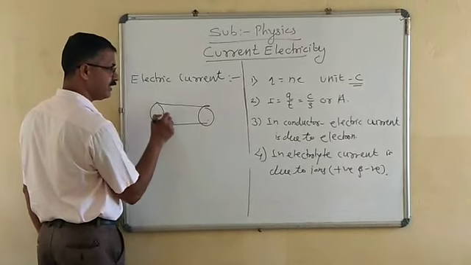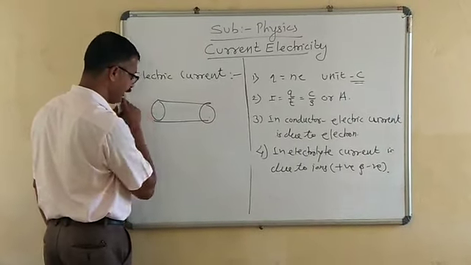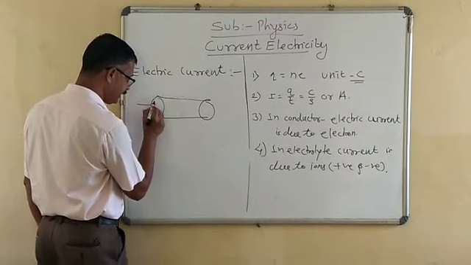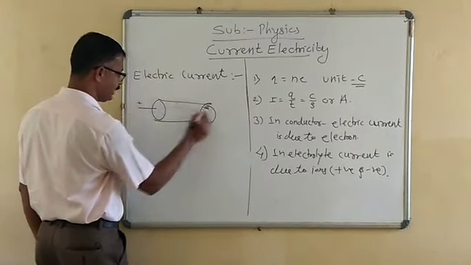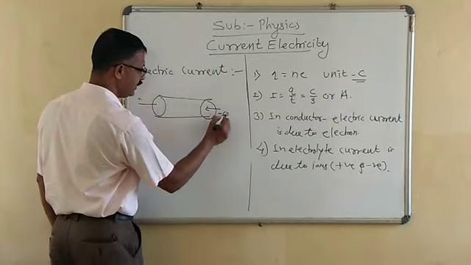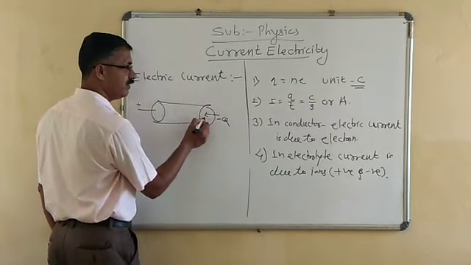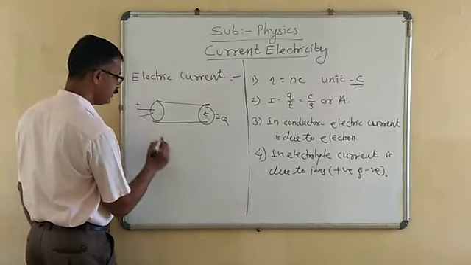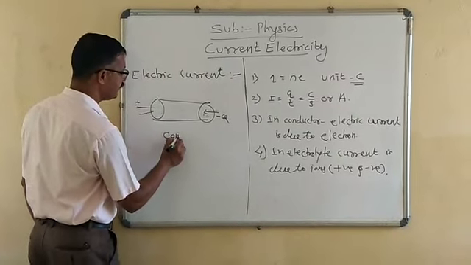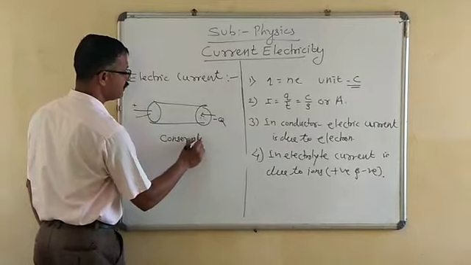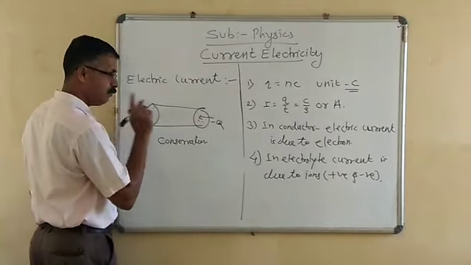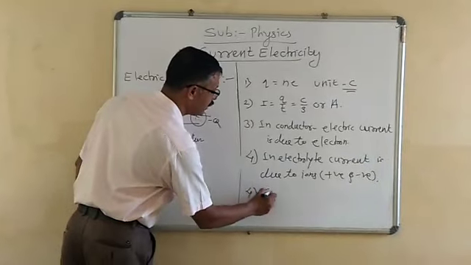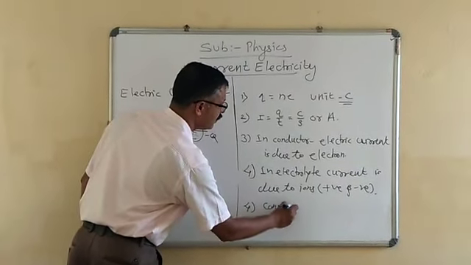In such cases, some amount of charge enters through this and an equal amount of charge comes out. It means that there is a conservation of charge. Hence, keep in mind very well that in electric current there is a conservation of charge.